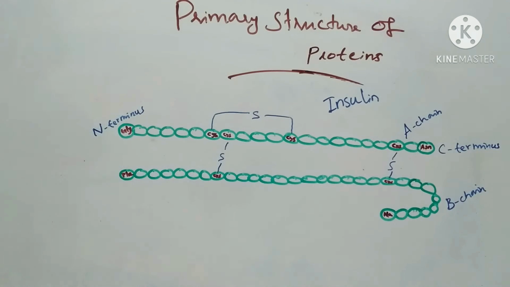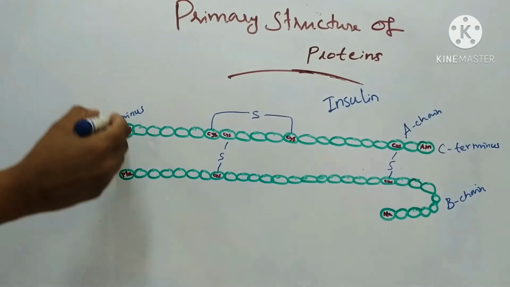Hello everyone. Today we will discuss the primary structure of proteins. A single protein molecule may contain one or more of the protein structure types, that is primary, secondary, tertiary and quaternary structures. In this, primary structure is the linear sequence of amino acids held together by peptide bonds in its peptide chain.